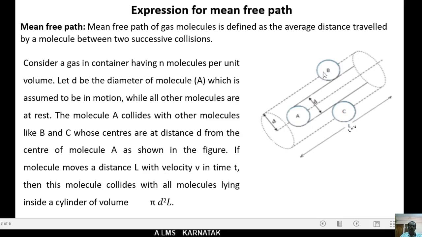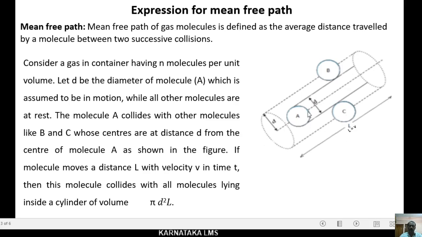Here I have shown the molecules A, B and C. There are n number of molecules, but for the sake of simplicity I have taken only three molecules A, B, C. Each molecule has diameter d, and molecule A is assumed to be in motion, while all other molecules are at rest.